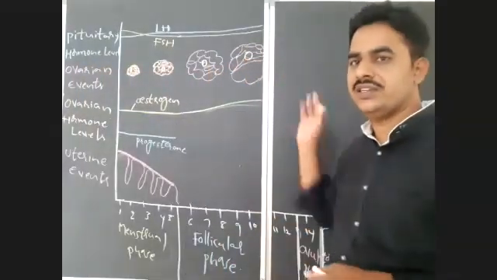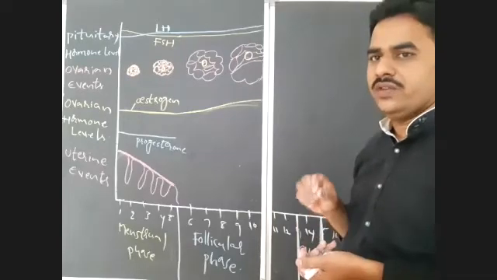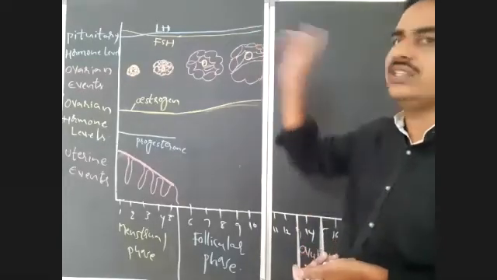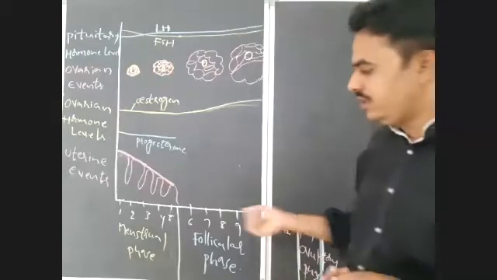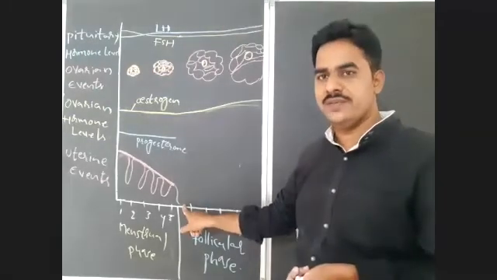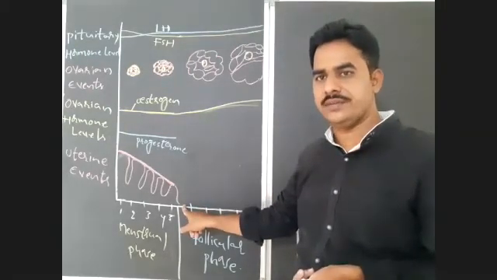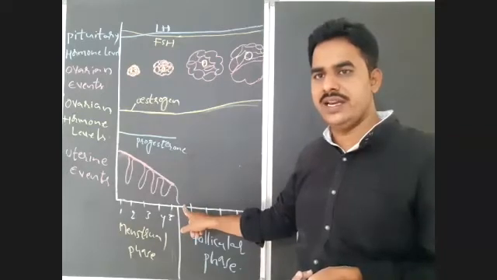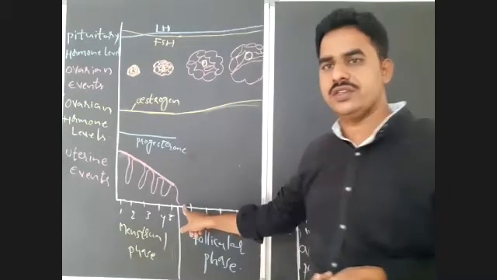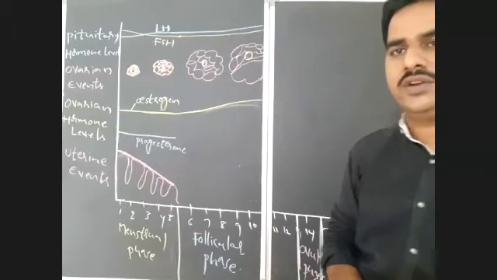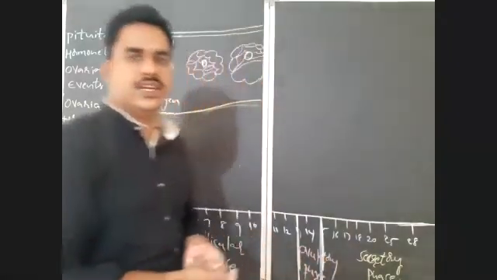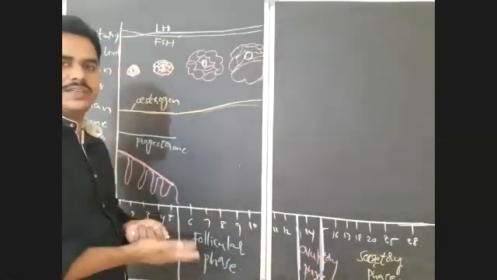Whenever estrogen and LH levels increase, LH just stimulates the beginning of proliferations in the endometrium of the uterus, but estrogen will enhance the process.